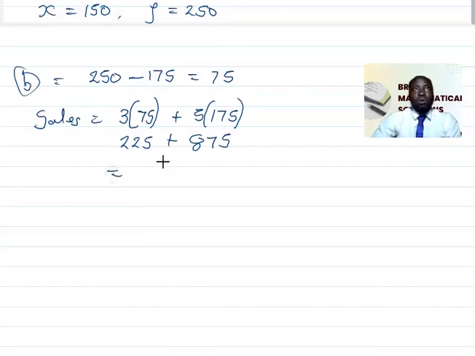So if we add the two together, that gives us 1,100D. And then remember to put the unit. It is very, very important. So that is the solution for question number 2 of the 2022-2023 West African examination.